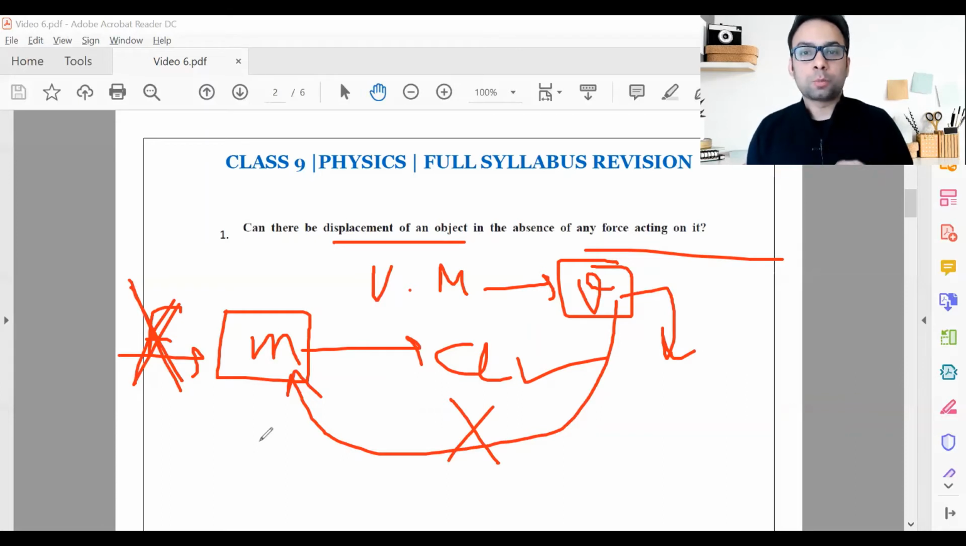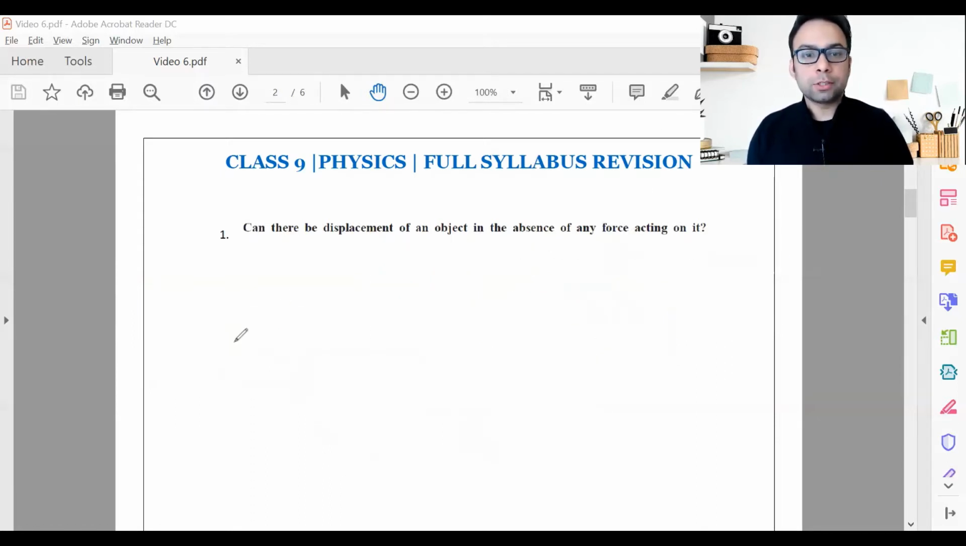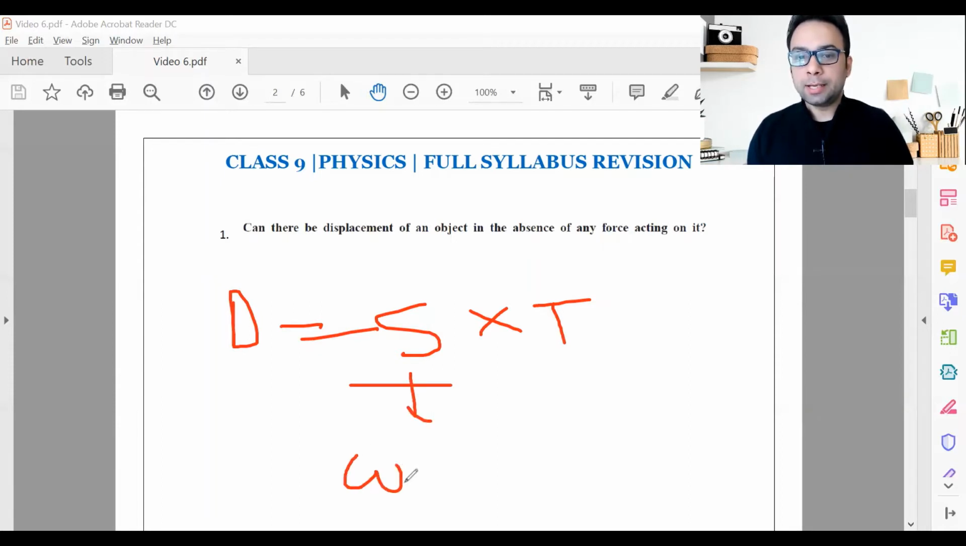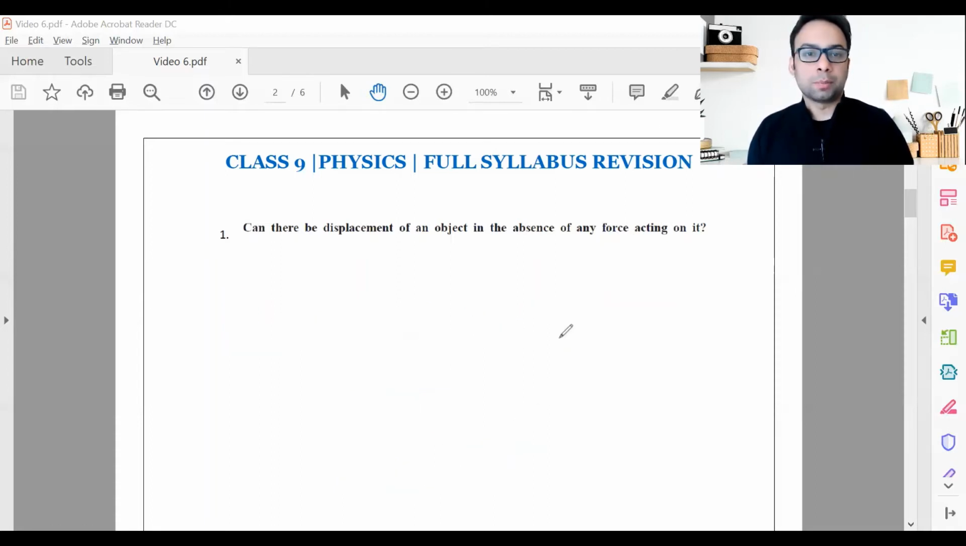But still, the object could be moving, having an initial velocity which will be equal to the final velocity. This is a very clear case of constant speed, which you have studied till class 8. Distance equals speed into time. What is the speed here? This is a constant speed, right? Constant speed or constant velocity means there is no acceleration. If there is no acceleration, obviously there is no force, and hence it is important to understand the concept. I'm assuming this is clear to you.